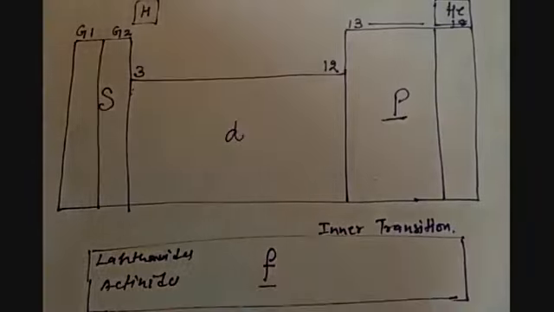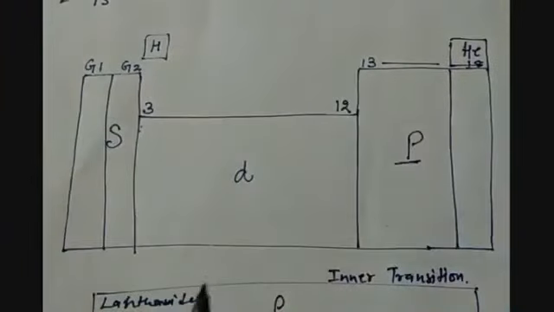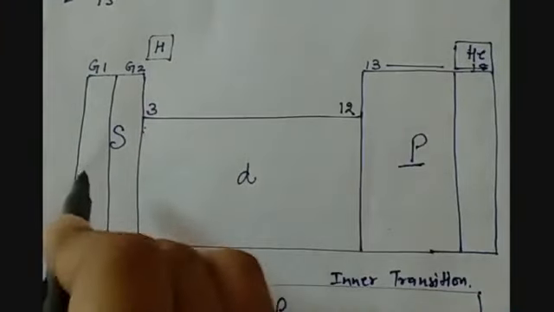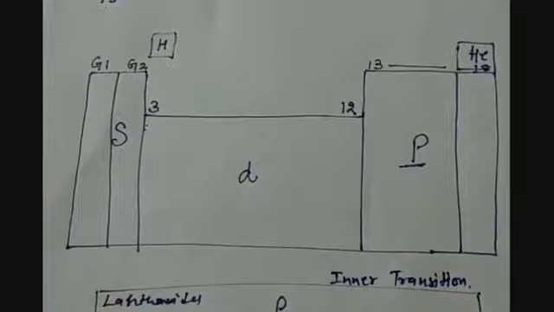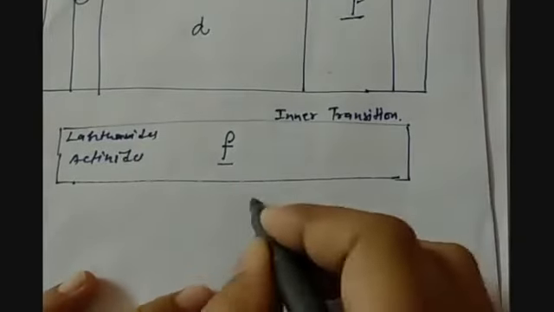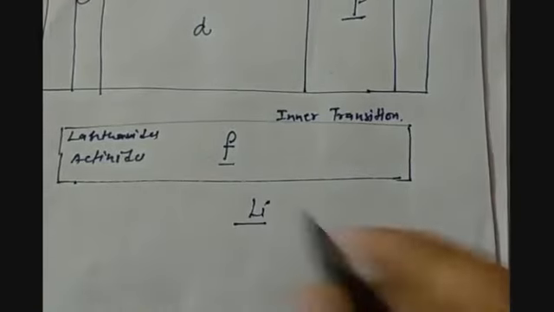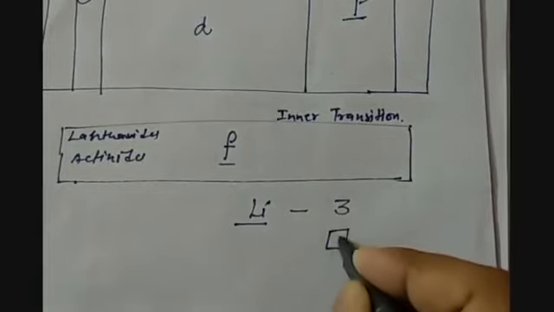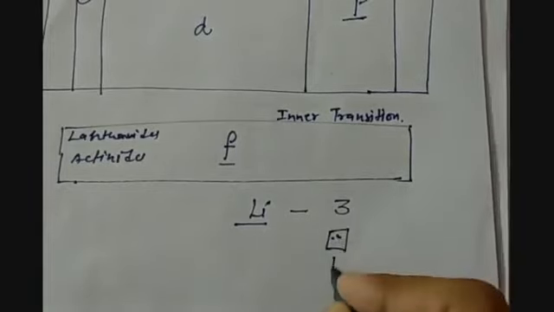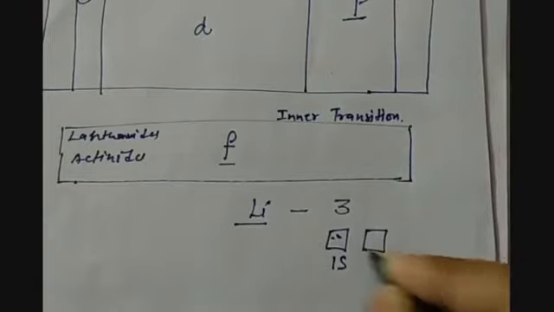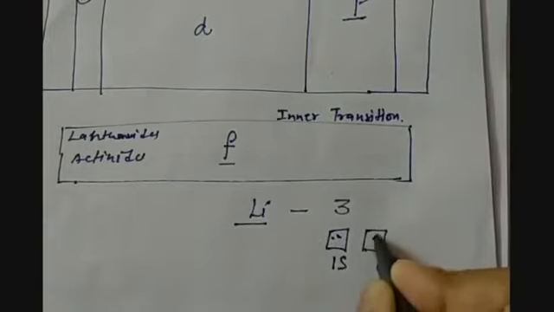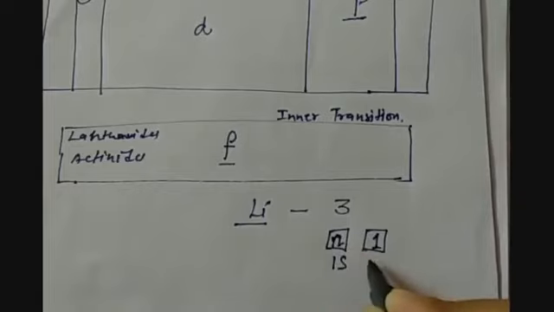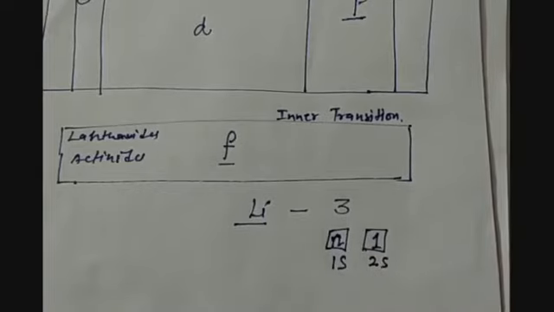But let us have an example of each. If we talk about lithium, it has atomic number 3. So the first 2 electrons will come in 1s, and the third electron will come into the 2s subshell of the second shell itself.